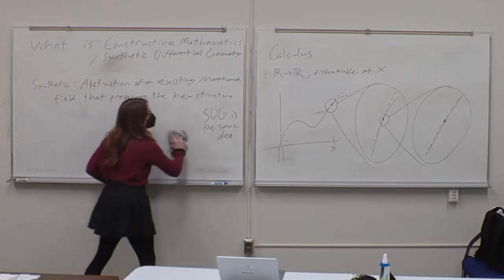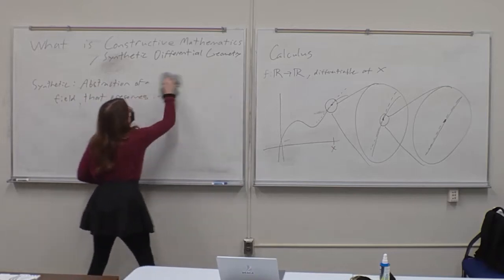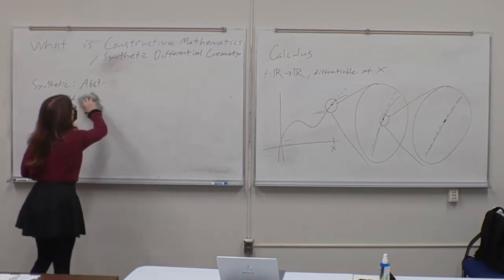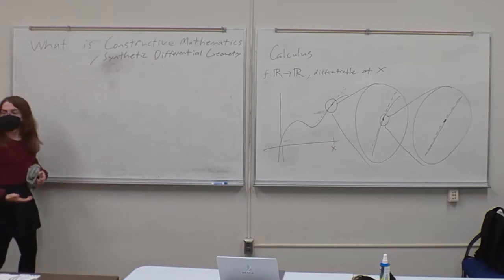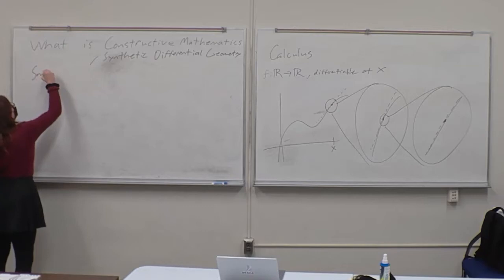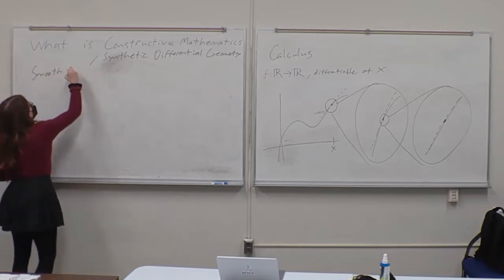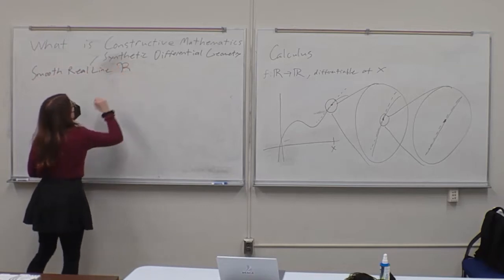I said that we're going to add more points to the real numbers, and because of this, we're going to call it a different name now, because it's the same intuition as the real numbers, but it's a different object. This is known as the smooth real line, and I'll write it slightly differently.